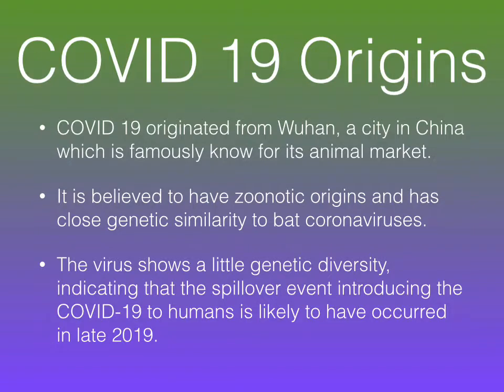COVID-19 origins. COVID-19 originated from Wuhan, a city in China, which is famously known for its animal market. It is believed to have zoonotic origins and has close genetic similarity to bat coronaviruses. The virus shows little genetic diversity, indicating the spillover event introducing COVID-19 to humans is likely to have occurred in late 2019.